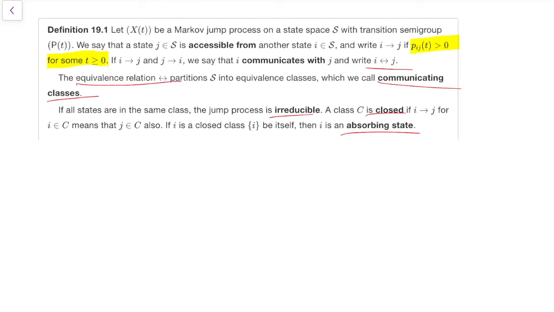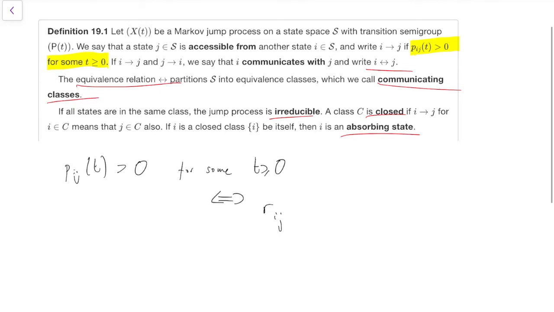So to put it another way, P_ij(t) is bigger than 0 for some t is exactly equivalent to R_ij. Remember, R_ij is the notation we use for the transitions in the jump chain, the one where we just spend time period 1 in each state.